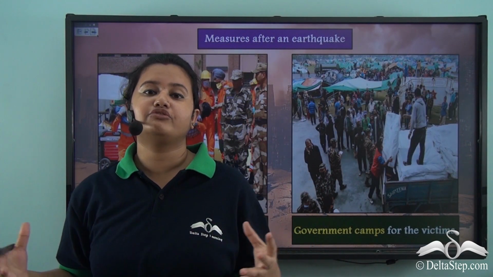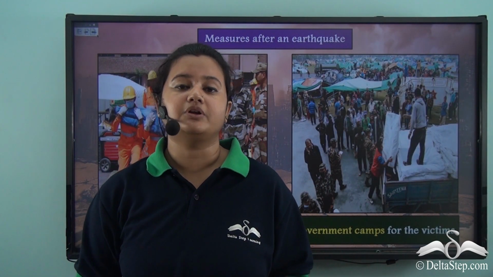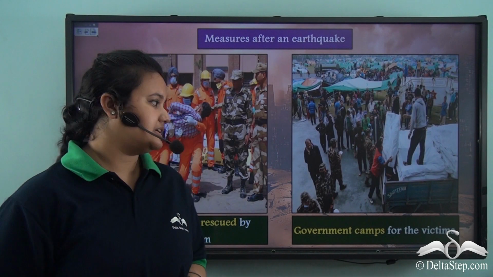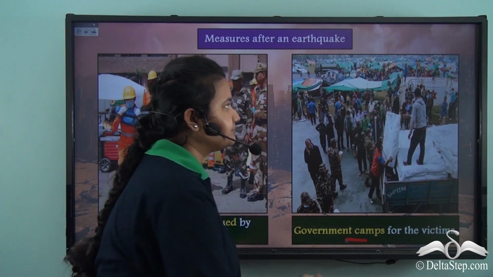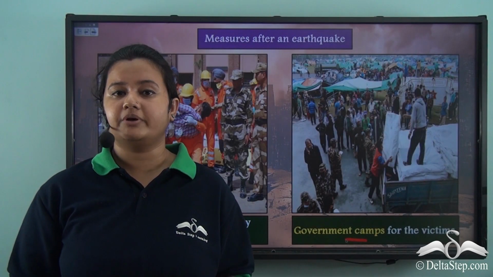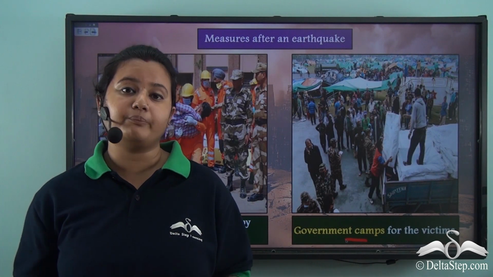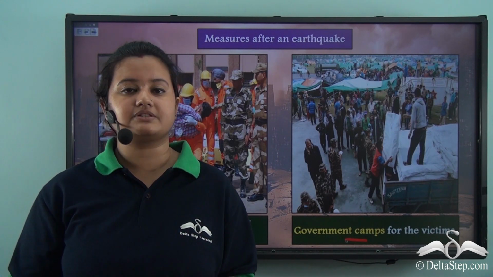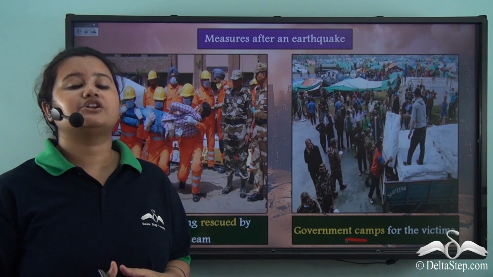Water and free food should be made available to the victims. The homeless victims should get shelter in government camps. Also, the government should take proper measures and repair roads, bridges and buildings immediately. So, these are the measures that should be taken after an earthquake.